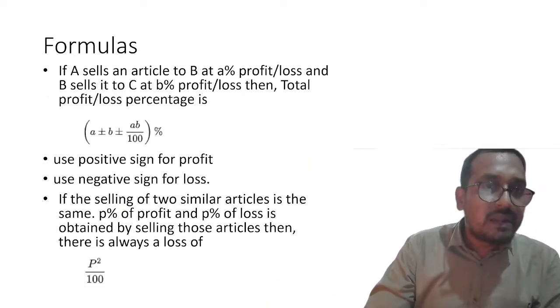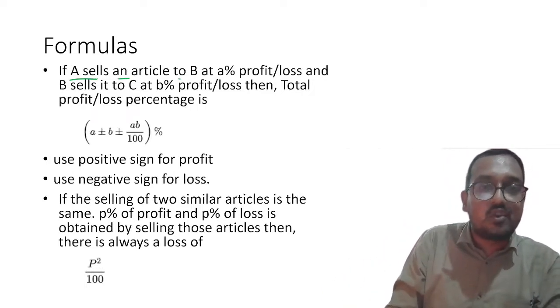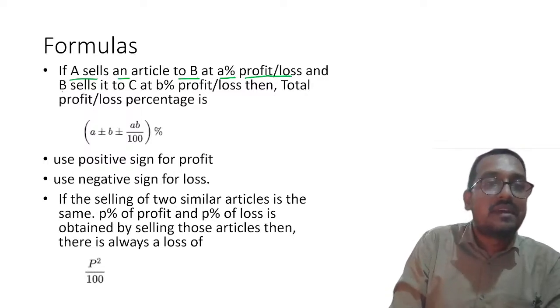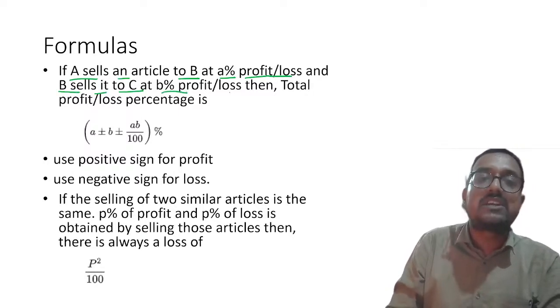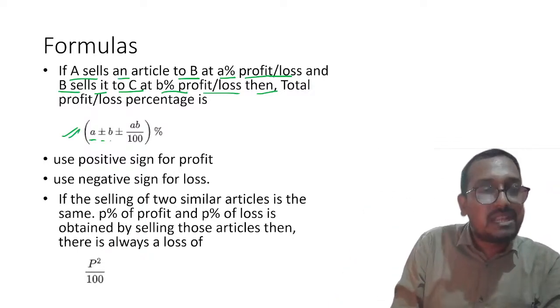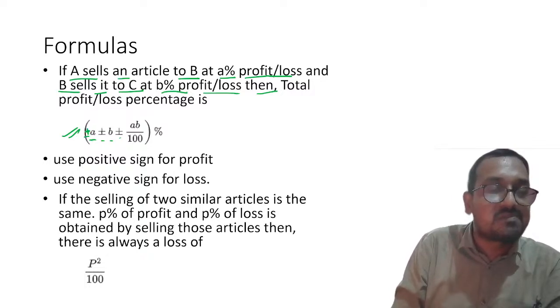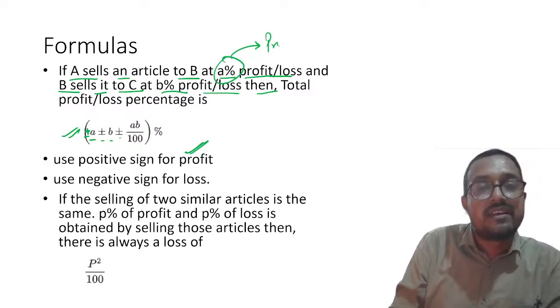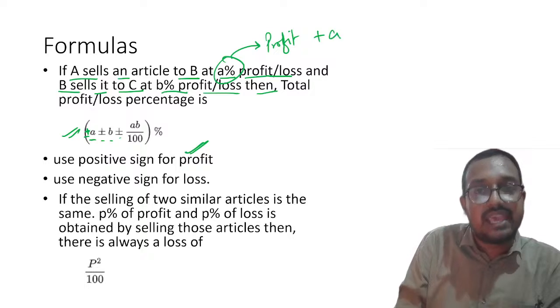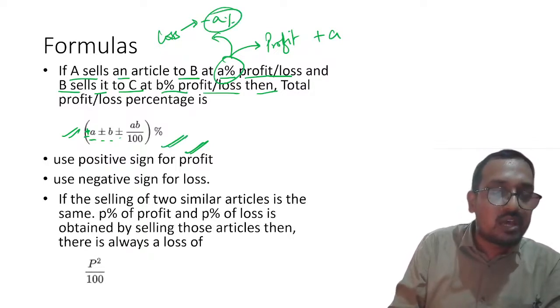Okay. So yes, my dear students, that was the basic part. Now let us move on. If A sells an article to B at A% profit or loss, and B sells it to C at B% profit or loss, then the total profit or loss in this case will be equal to A plus minus B plus minus AB upon 100. Please remember, here also you can add plus minus. Why? Because if A is profit, you will use plus A. If A is loss percentage, then in that case you will use minus A percentage. Understood? Everyone understood this formula?